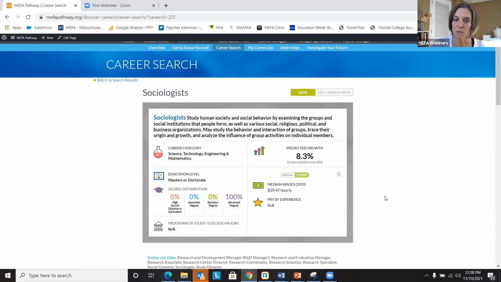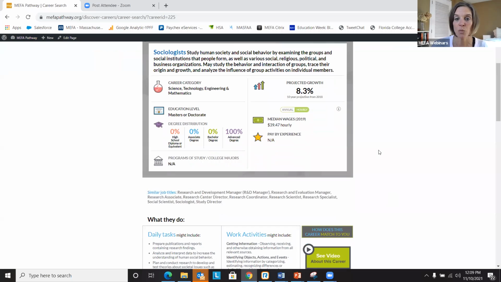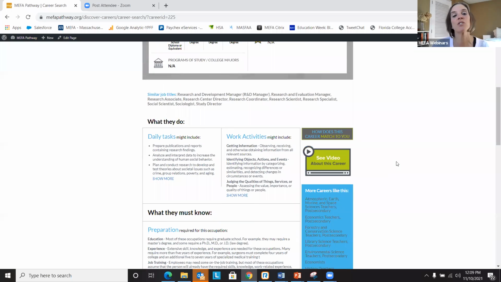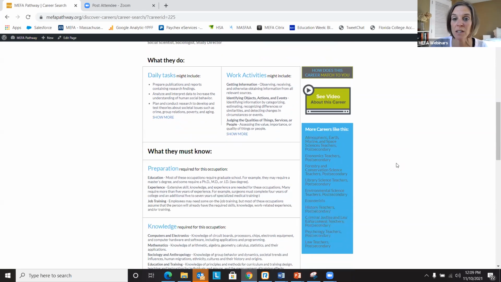Up at the top, just a general summary: the career category this career falls into, education level required, projected growth, median wage by annual and hourly. And then as we scroll down here, you'll see that it really gets into the nitty-gritty of this particular career: daily tasks, work activities.